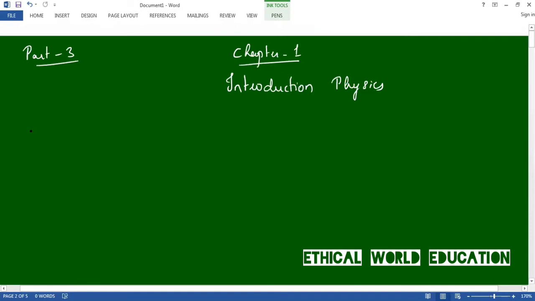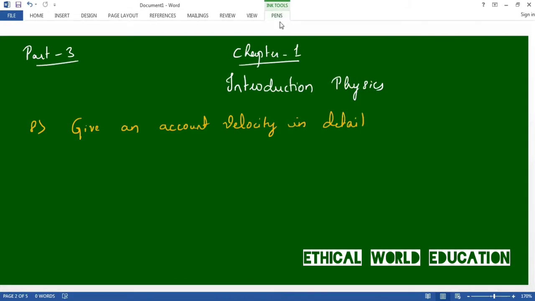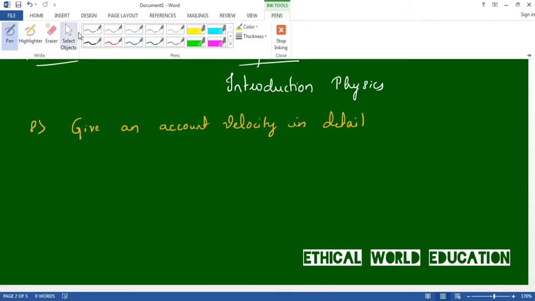We were at question number 8. So let us discuss question number 8: Give an account of velocity in detail. Basically, we'll consider both velocity as well as speed.